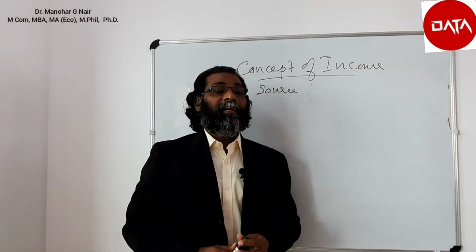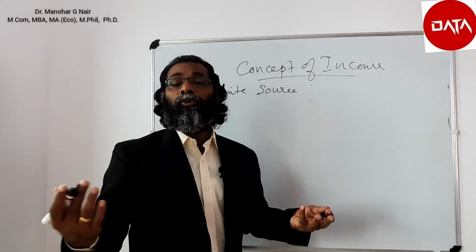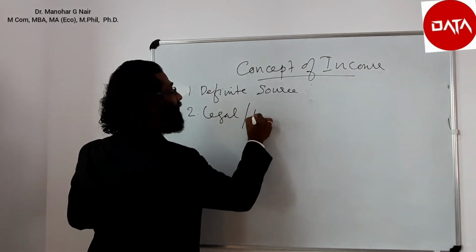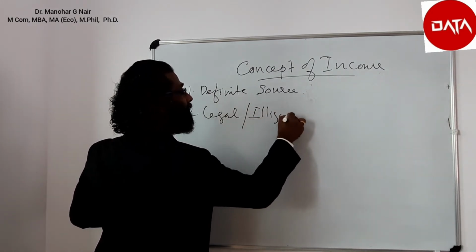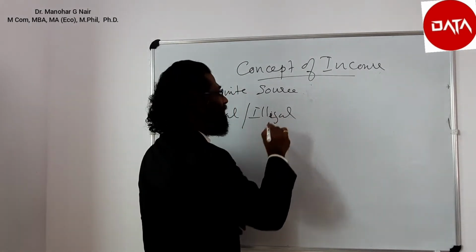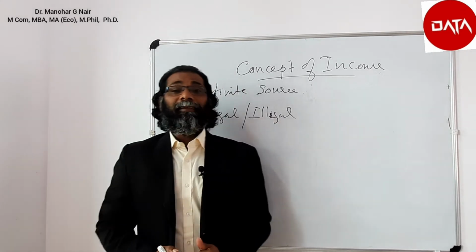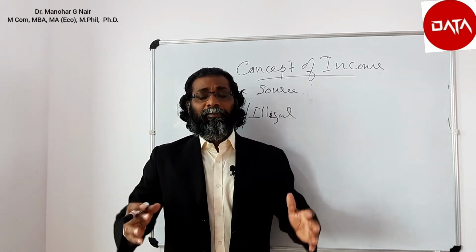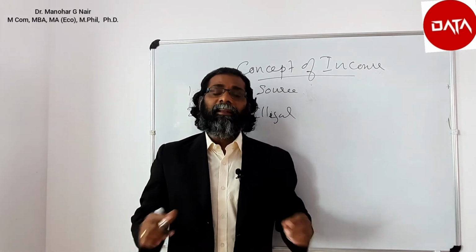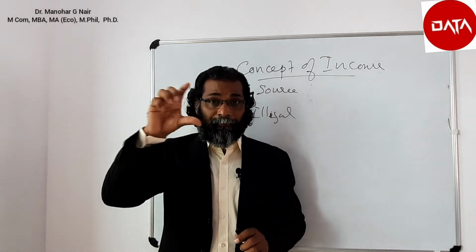Second, the income could be legal income or it could be received through illegal activity. It could be legal or illegal. It is immaterial whether the income is legal or illegal from the point of view of income tax. If income is generated or realized through a legal or illegal way, it is immaterial, but it will qualify or come under the definition of income.